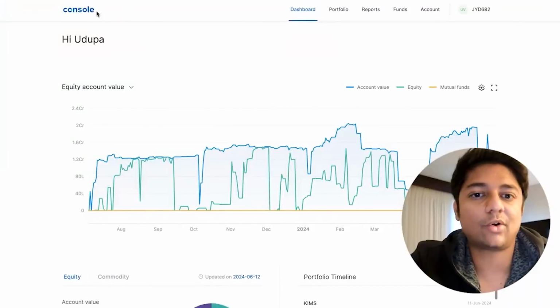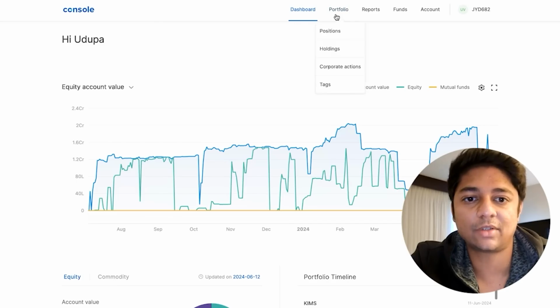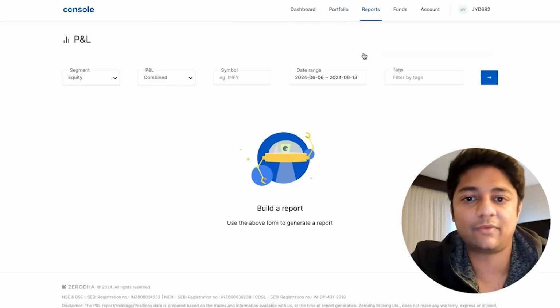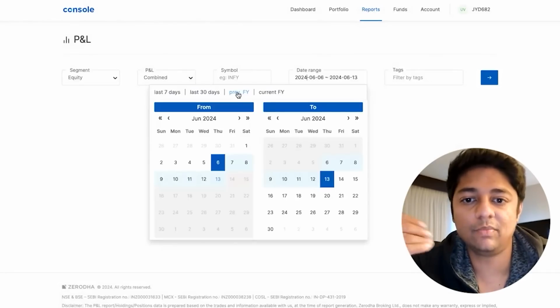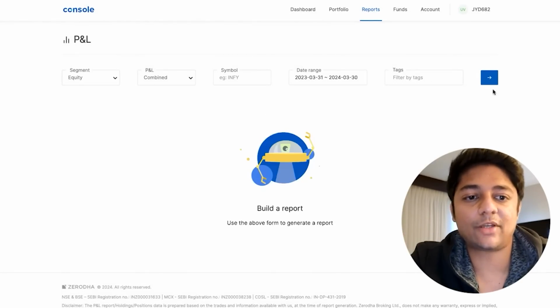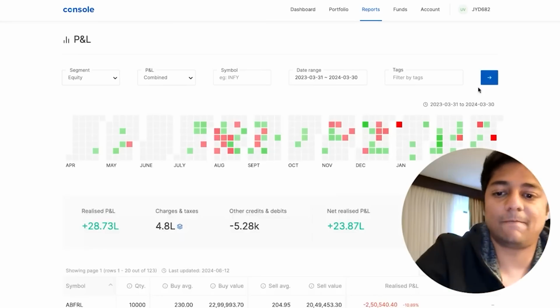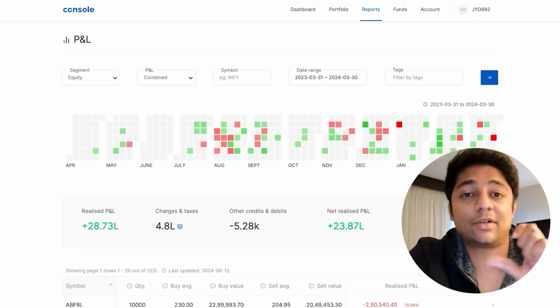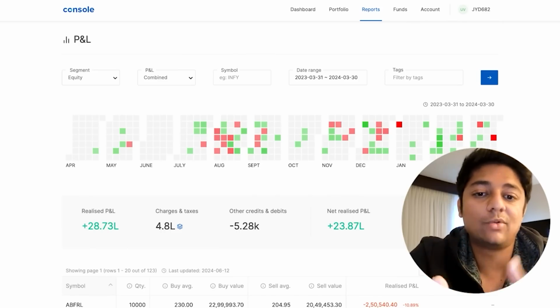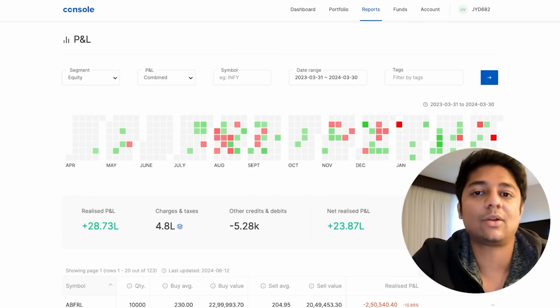Okay, so this is my console. Okay, so this is my Zerodha console. Let me just go to PNL first before I go into tax PNL. And if I just click on equity for now, let me show you equity first, and I do previous FY. Now, if I show you my previous FY, you will see that obviously it's very scattered. There are some months where I've done trades, some months I've done too many trades, some months I've not done too many trades. But because I do a lot of swing trading, you will see a lot of equity trades